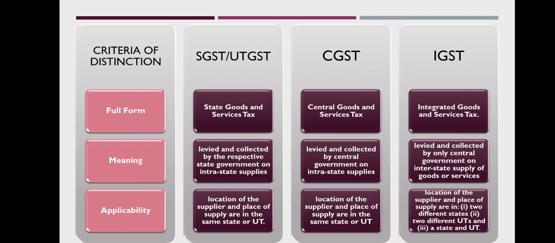Applicability. SGST is applicable in case of intrastate supplies where the location of the supplier and place of the supply are in the same state or union territory. CGST is also applicable in the case of intrastate supply where the location of the supplier and the place of supply are in the same state or union territory. IGST is applicable in case of interstate supply where the location of the supplier and the place of supply are in two different states, two different union territories, or a state and a union territory.